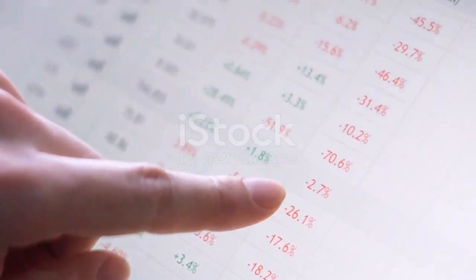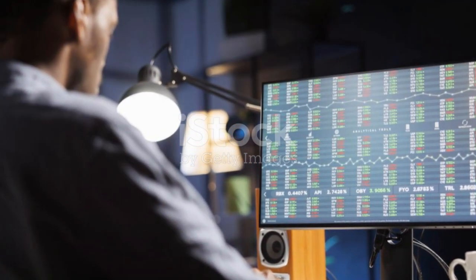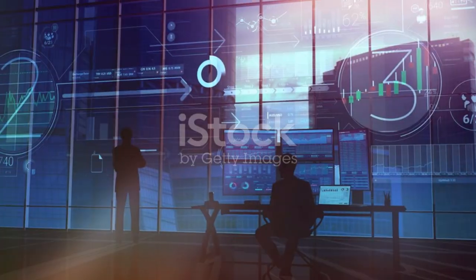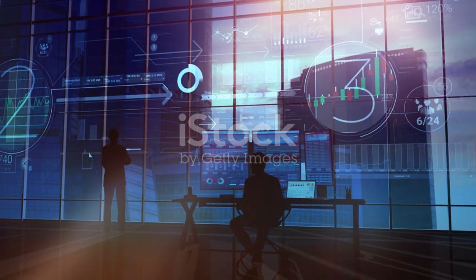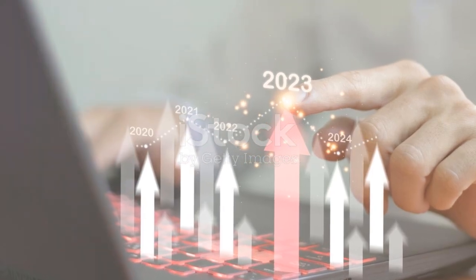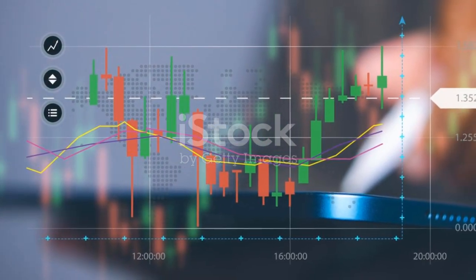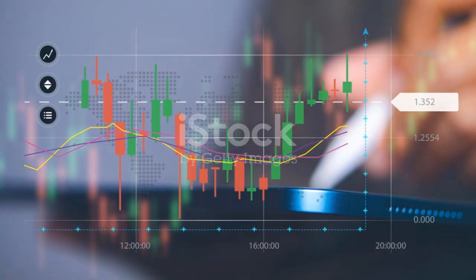Regular monitoring doesn't mean obsessively checking your portfolio every day. In fact, frequent trading based on short-term market fluctuations can be detrimental to your long-term returns. Instead, aim for a balanced approach. Reviewing your portfolio every quarter or semi-annually allows you to track performance trends, identify any red flags, and make informed decisions without succumbing to market noise.